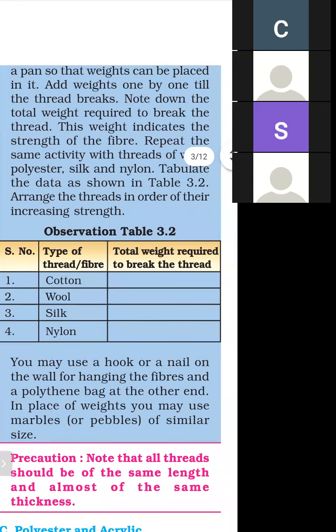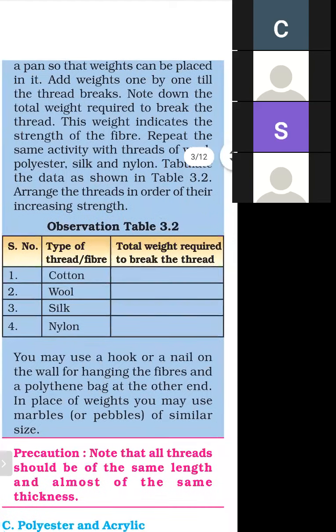When this thread breaks, note down the total weight required to break the thread. When the thread breaks, we add all weights, and then count the weight on which the thread breaks. This weight indicates the strength of the fiber.